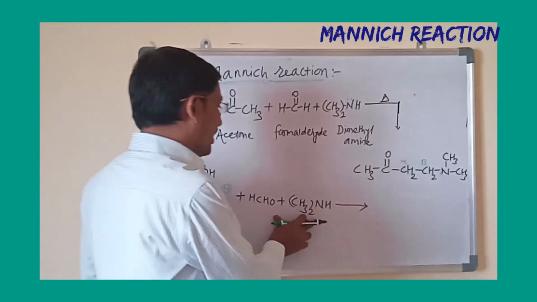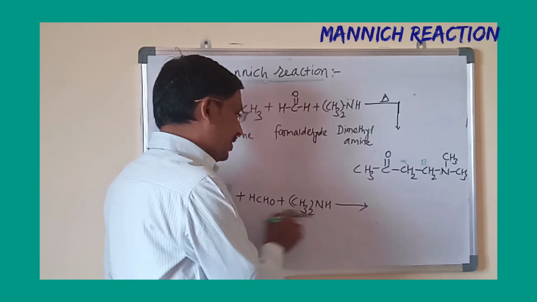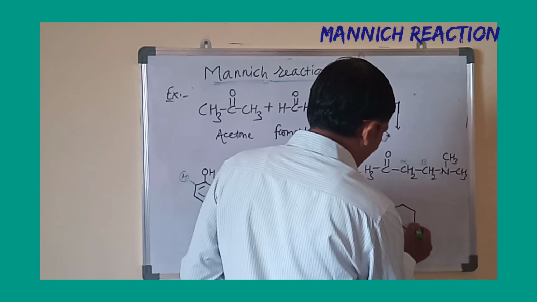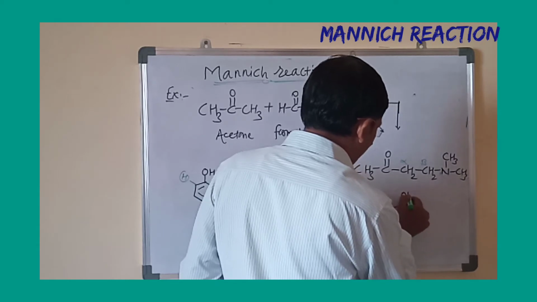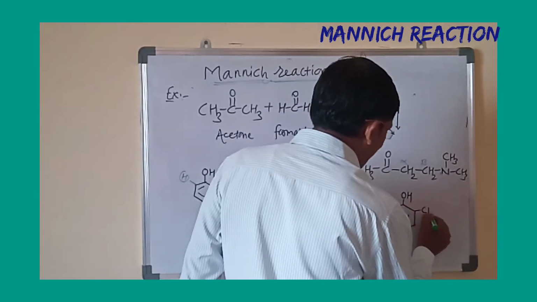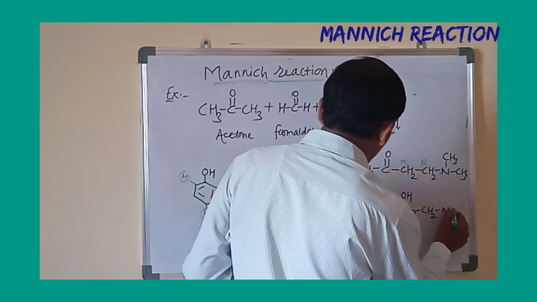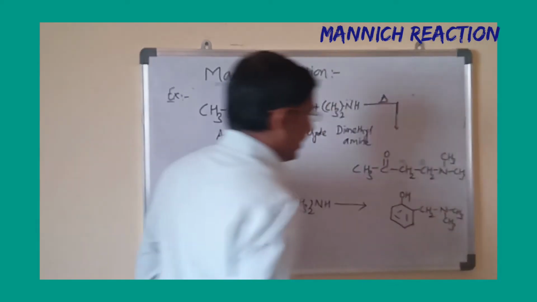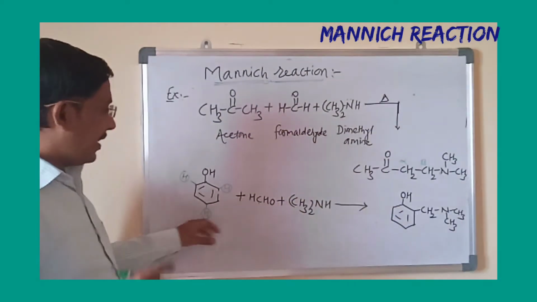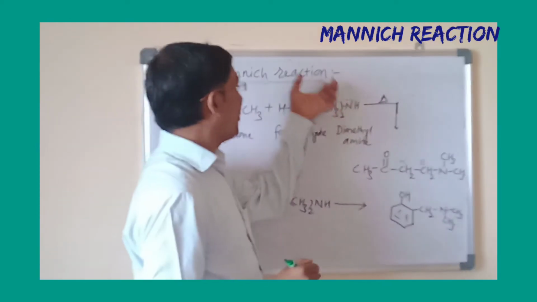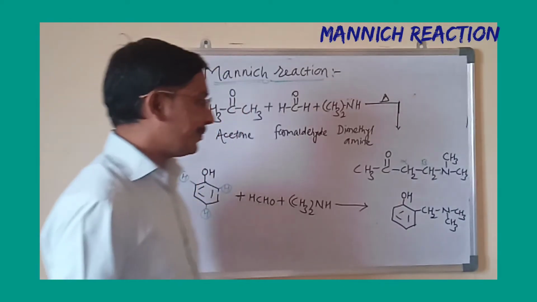But if you take only one equivalent of these two, then we will get the product as this one: OH, and this carbon will react with this one, forming CH2, and this is N CH3 twice. Okay, this is again the product of the Mannich reaction, the Mannich base.